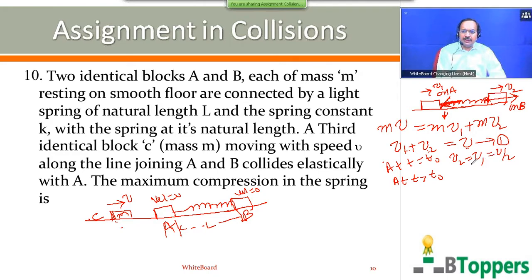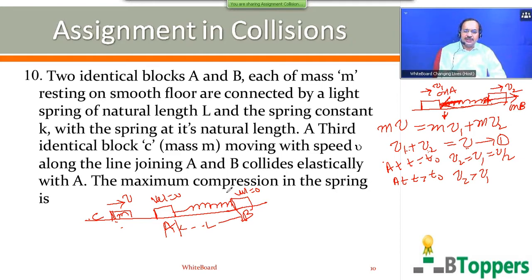After that particular instant, when v2 and v1 become equal, v2 becomes more than v by 2, and v1 becomes less than v by 2. When v2 becomes more than v1, then the separation between the two blocks begins to increase. That means if the second block B is moving faster than the first block A and away from it, then the separation between the two blocks increases, or the length of the spring increases.